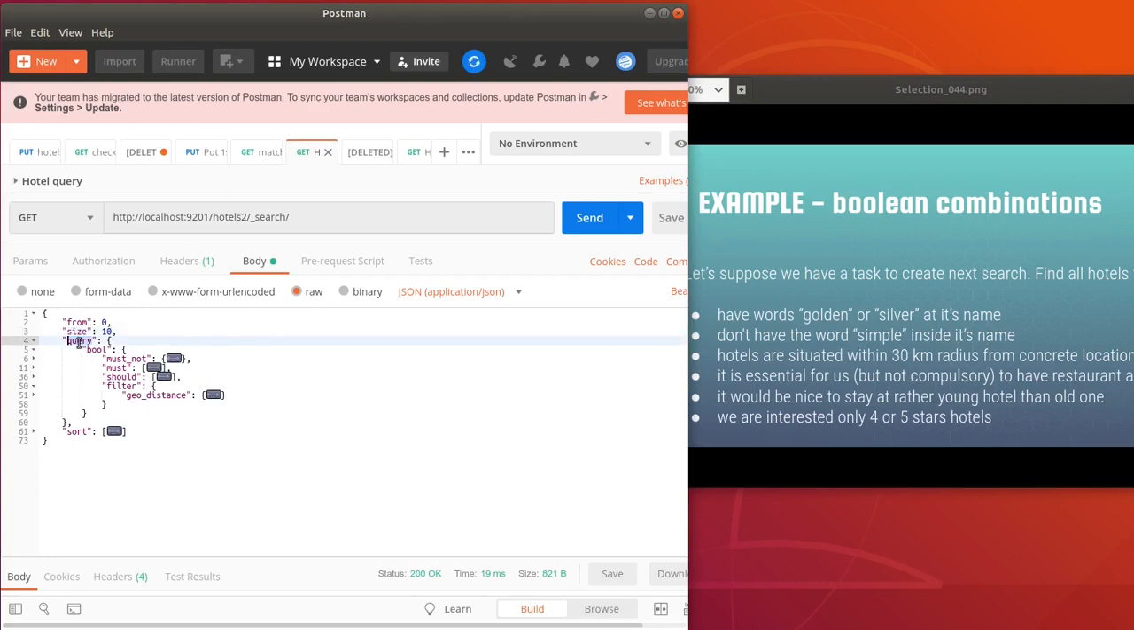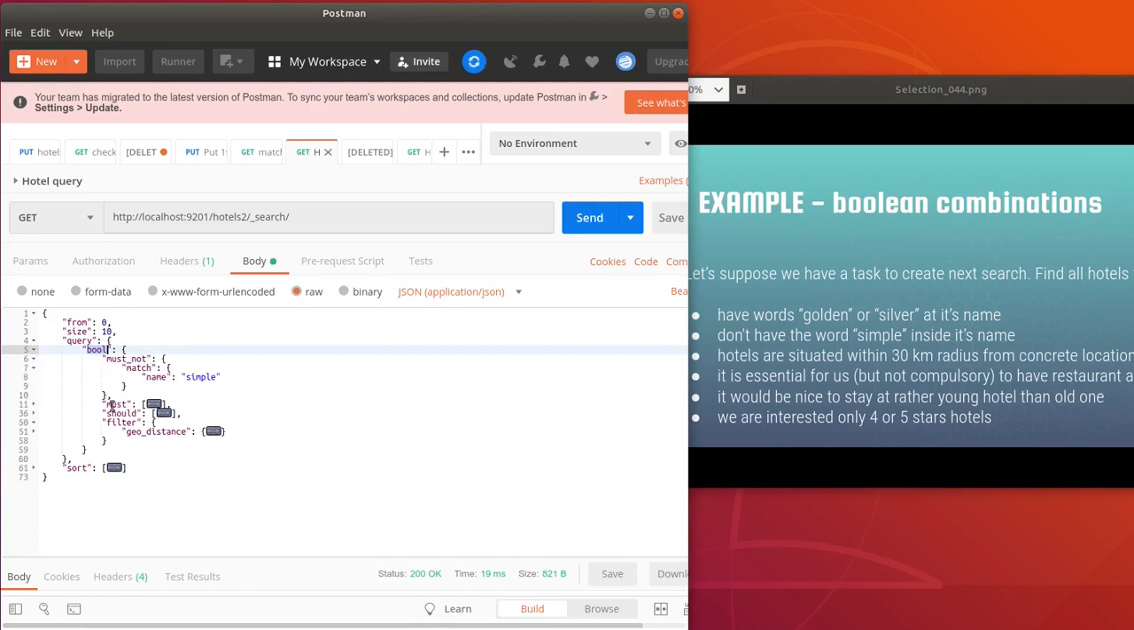Okay, so next we have our query and it starts with a bool section. That section notifies Elasticsearch that we are going to use different boolean combinations inside it. First of all we have must not, and as you can see that is our requirement from the task definition: don't have the word simple inside the name. So we are adding the keyword must not, and we are using our base DSL query match name simple.